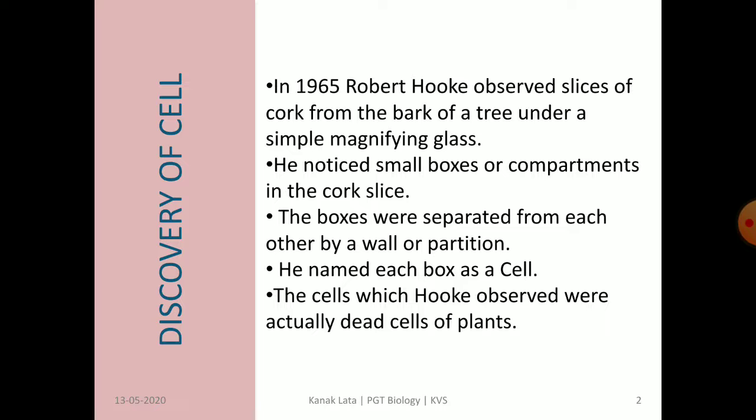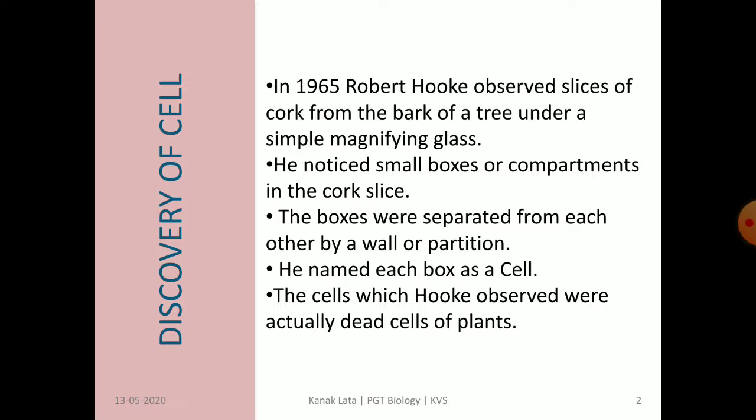Do you know, children, who and how discovered cell? Robert Hooke discovered cell in the year 1665. Robert Hooke observed a slice of cork from the bark of a tree under his crude microscope or simple magnifying glass.